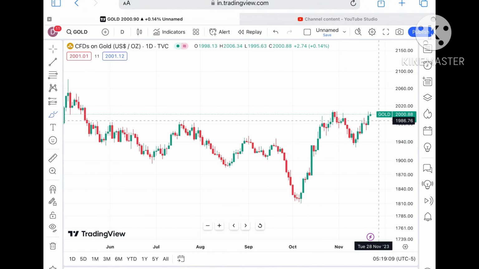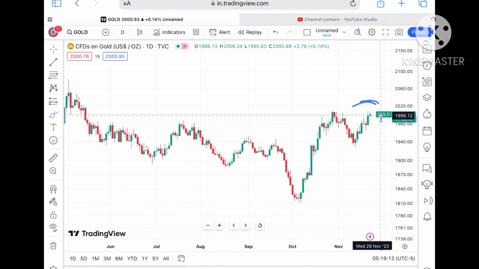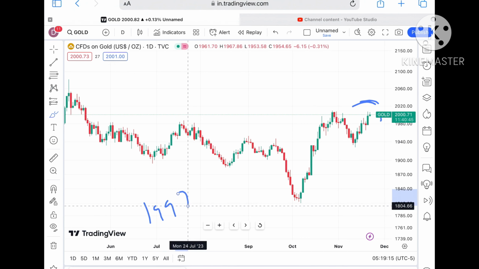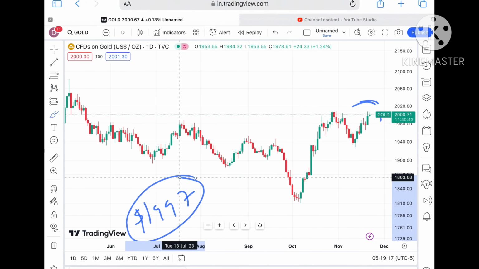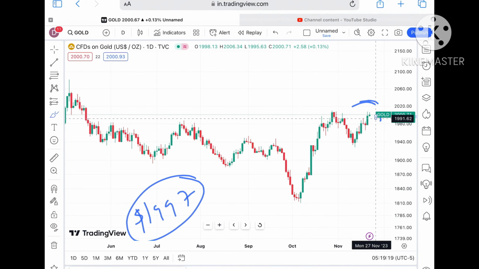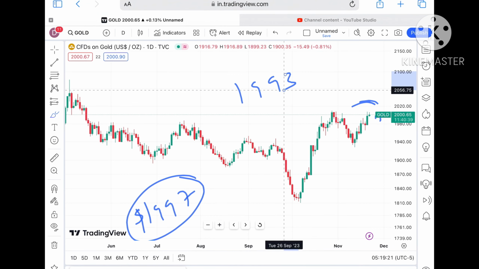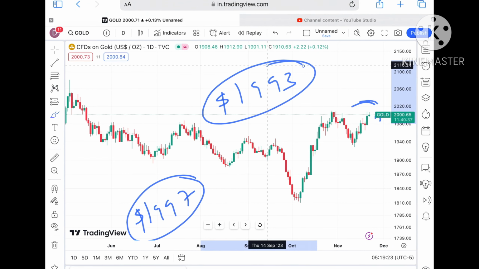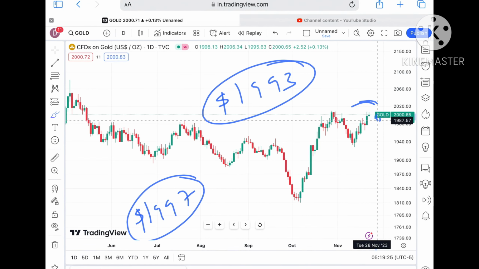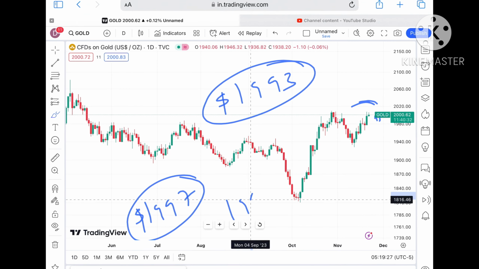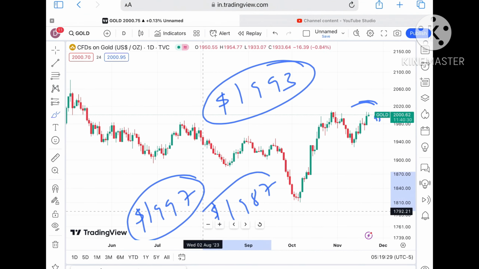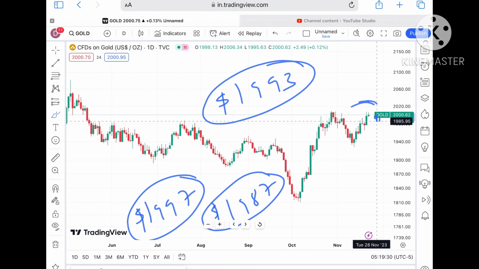So now if it forms a swing, okay, suppose it forms a swing, then the next support is coming at a level of around $1997. Okay, if the price falls below 1997, chances of going towards a level of around 1993 we can see. Okay, and if it starts going below that particular level, then we can see it will touch a level of around $1987. Okay, and once the price starts moving below 1987, a further fall we can see, which is a probability that it will go towards a level of around $1978.